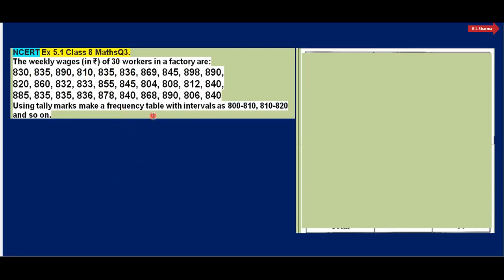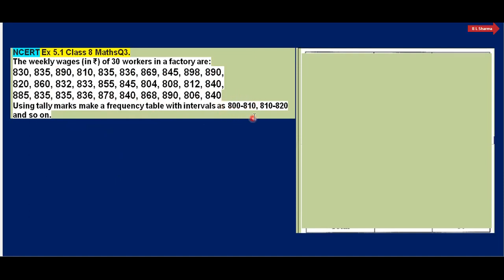Here you will see the minimum income is, I think, 806. You can also find out. Look here, the minimum is 806, and the maximum, I think, 890 is the maximum. And using tally marks, make a frequency distribution table. Here we have to make a frequency distribution table, and the class intervals we will keep are 800 to 810.